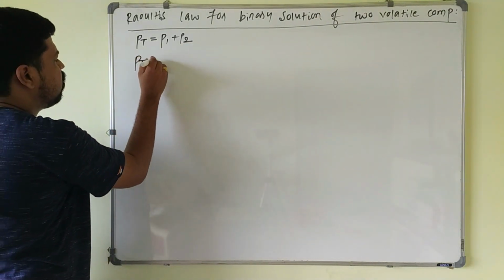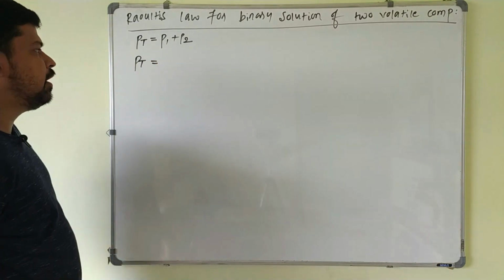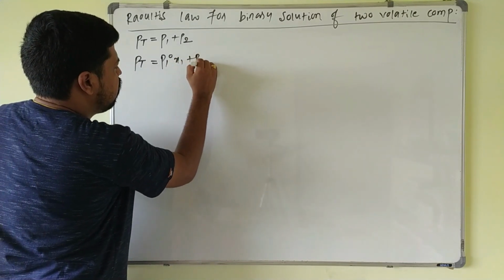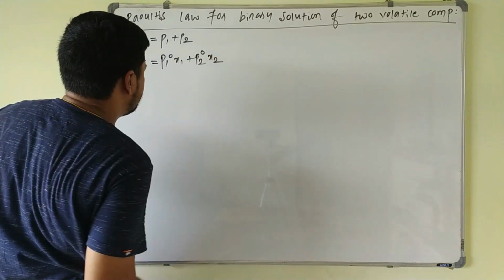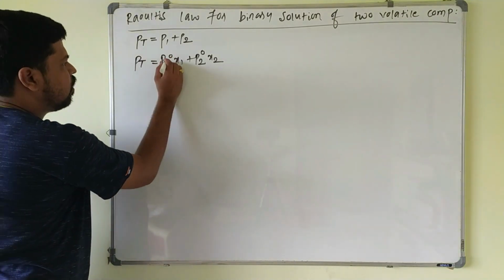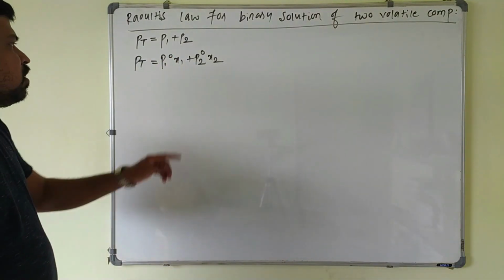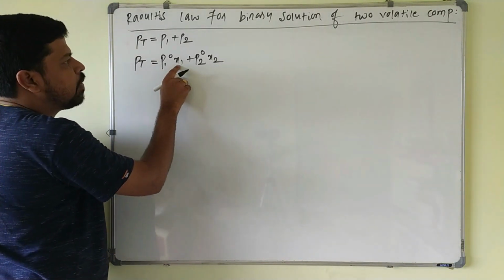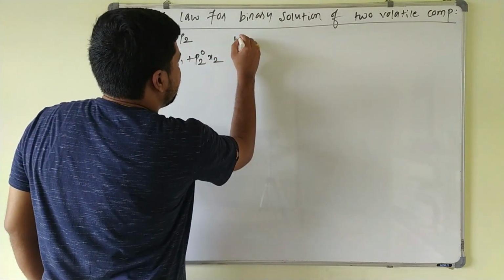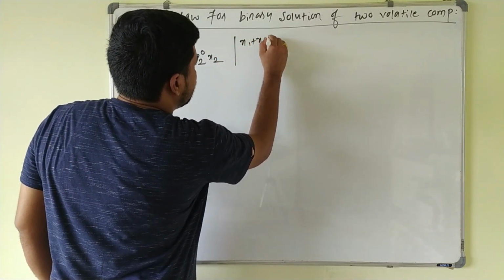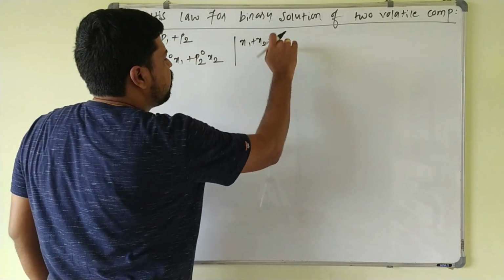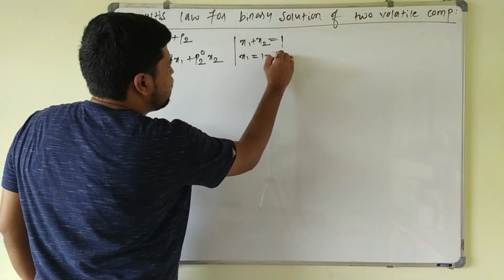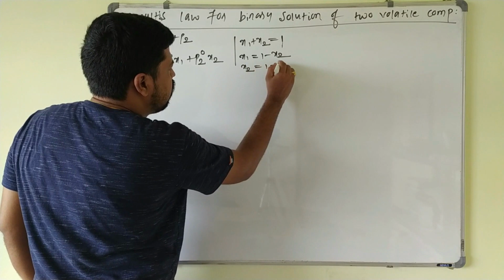So the total vapor pressure of the solution is P total equal to P1 naught into x1 plus P2 naught into x2. These x1 and x2 are the mole fractions of the solvent and the solute. We know that x1 plus x2 is equal to 1, since the sum of the mole fractions of the components is always 1. So x1 is equal to 1 minus x2, or x2 is equal to 1 minus x1.